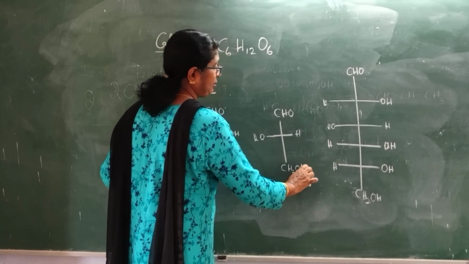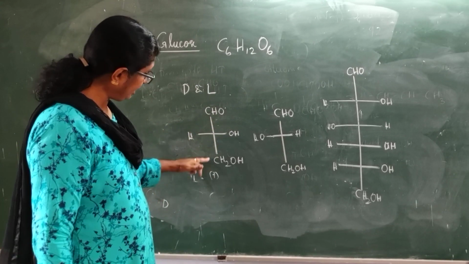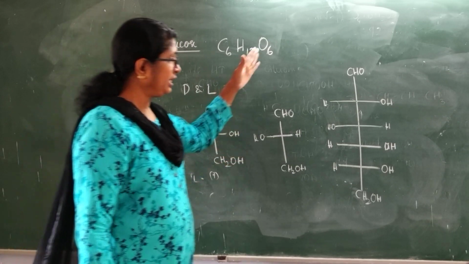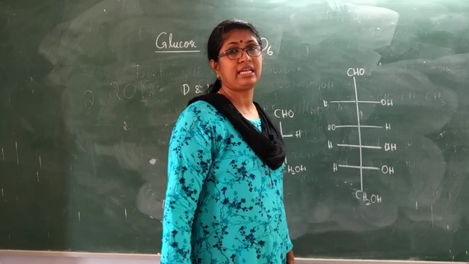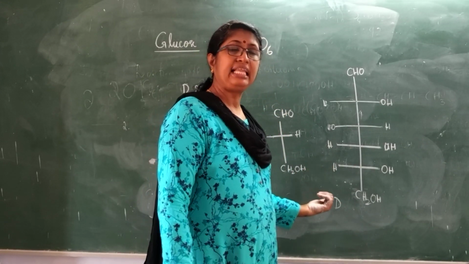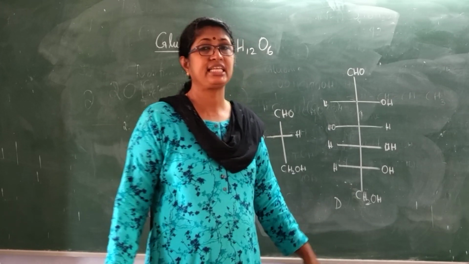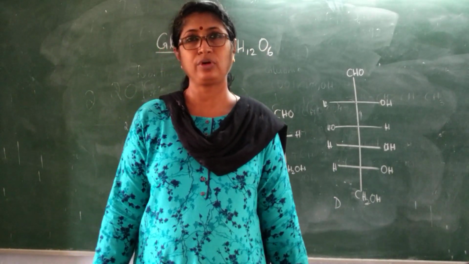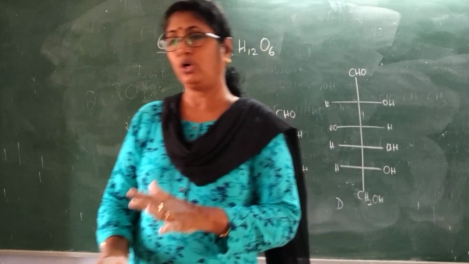Now based on this, glucose is also given the notation D and L. In plus glyceraldehyde, the OH group is on the right. In glucose, if on the last asymmetric carbon atom the OH group is on the right, it is called D-glucose, and if it is on the left, it is called L-glucose. Okay, this is the D and L notation. It has nothing to do with dextrorotatory or levorotatory. Okay, so this is about the straight chain structure of glucose.